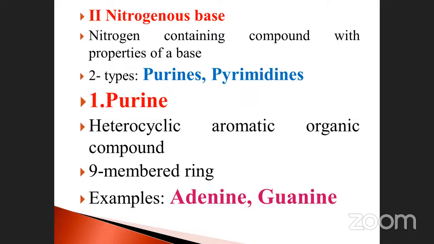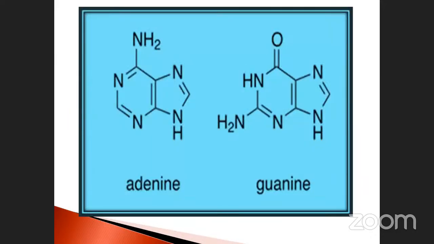See the structures. Adenine and guanine. See the structure, you can easily identify. These are the 2 ring structures. See that hexagonal shape: 6 carbon atoms, then 7, 8, 9. So this is the 6 carbon atom aromatic ring structure, then 7, 8, and 9. Adenine and guanine. What are the changes here? Just imagine. See, this portion also changes. H is not here, H is present here. What about this area? The NH2 is replaced by oxygen.